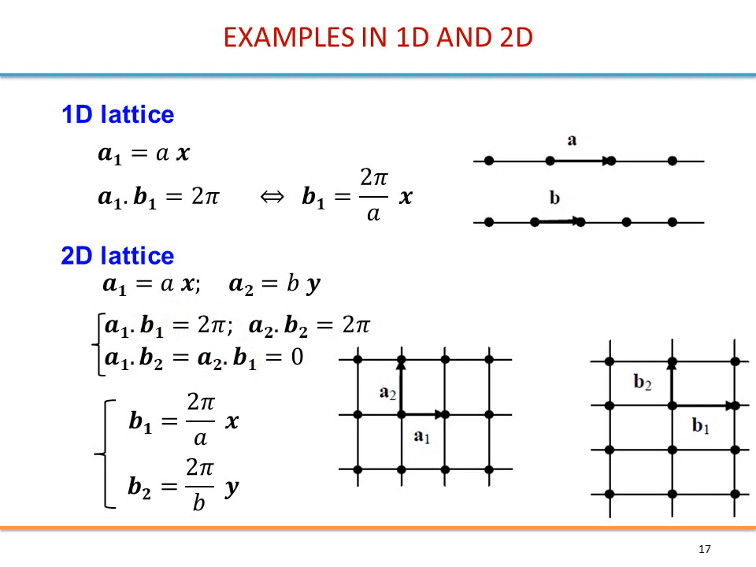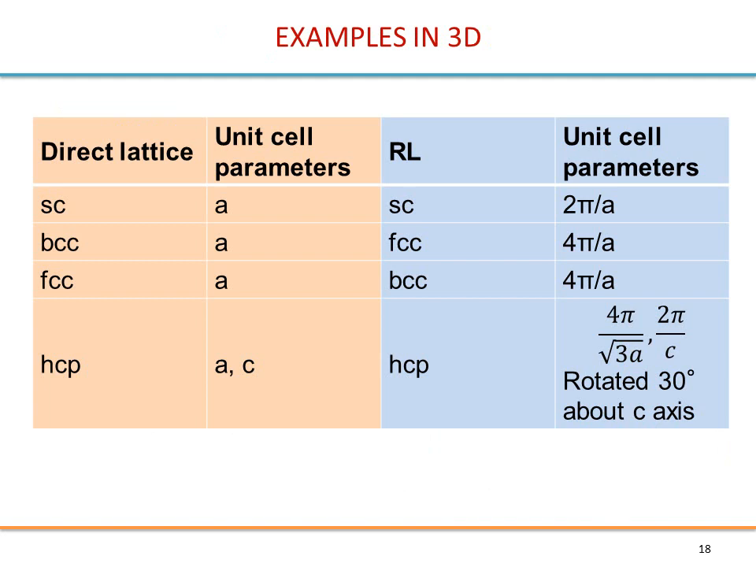the magnitude here. These are examples in 3 dimensions. So the square lattice with the lattice parameter a will become a square lattice, no change, with lattice parameter 2 pi over a. Body-centered cubic will become a face-centered cubic with this lattice constant. Of course, FCC will be a BCC because we come back.